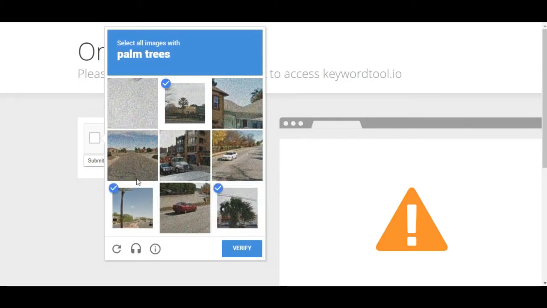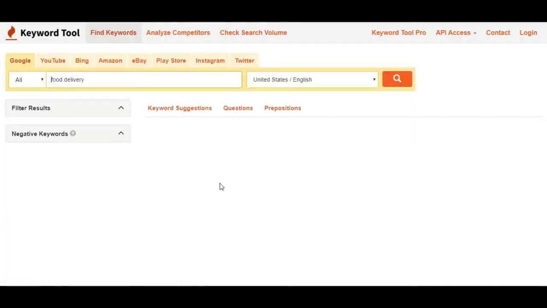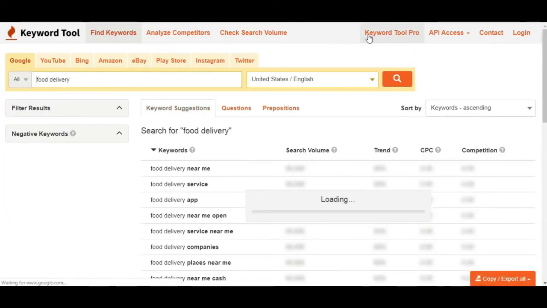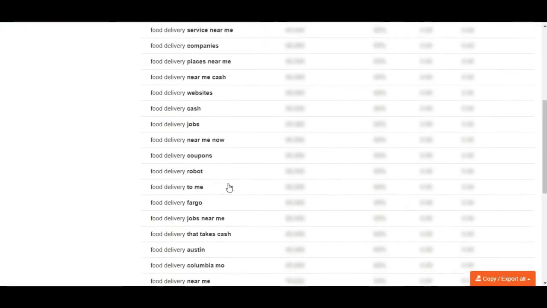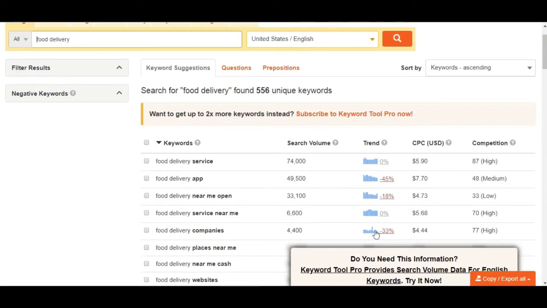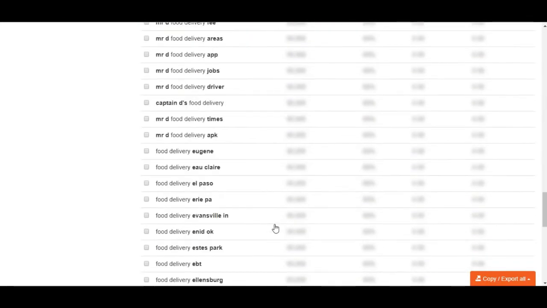Sometimes it is really annoying; if your signal is weak, it will take more time. Now it's working. This is actually a pro tool, seriously a pro tool, but you can get a good list from here. Okay, see this? You get a good list from here.